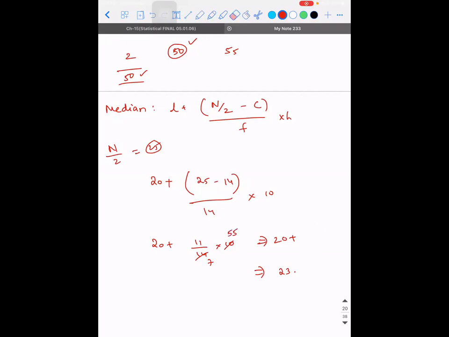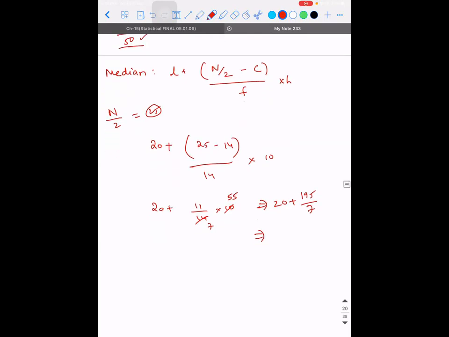So 55 by 7 means, it's almost how much? 7 8s is 56, 7 7s is 49. So around it will go 27.8, sir. Okay, 27.8.